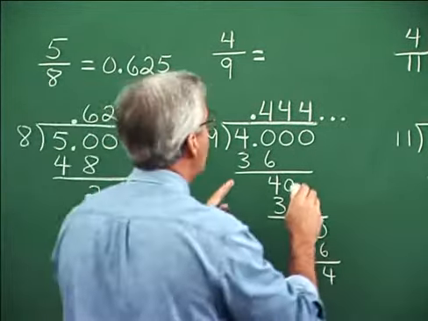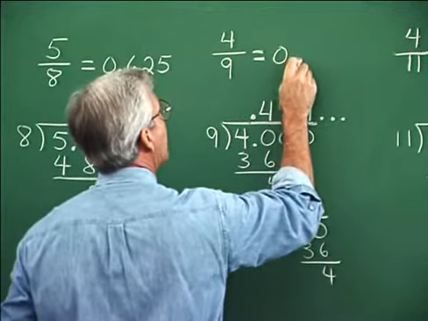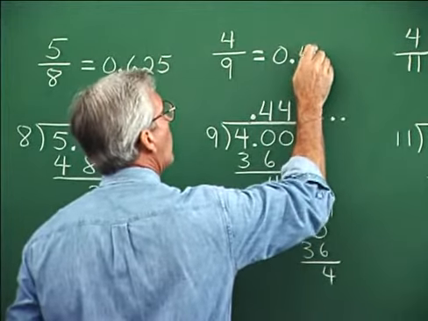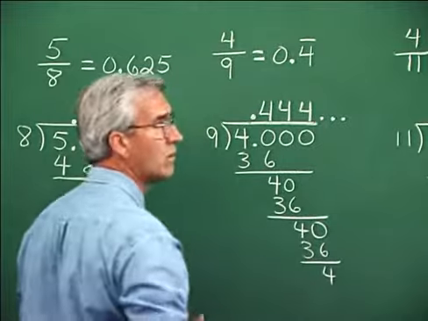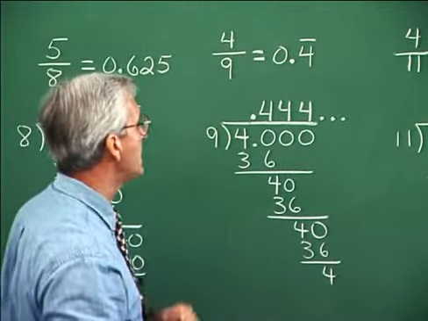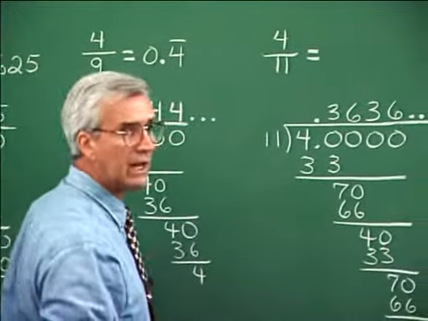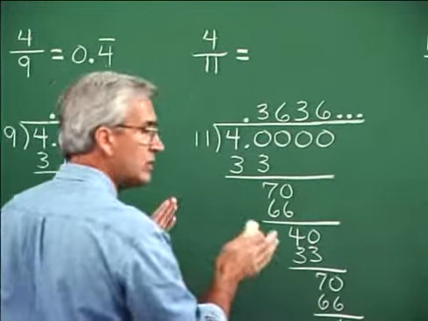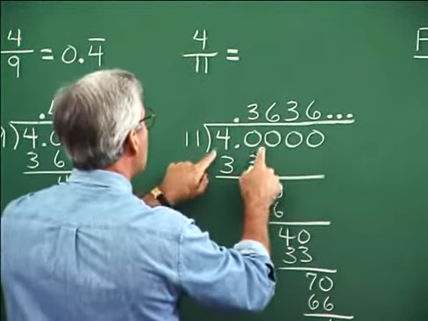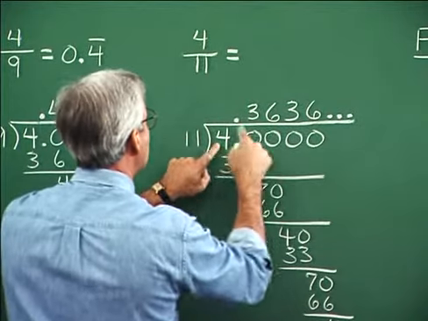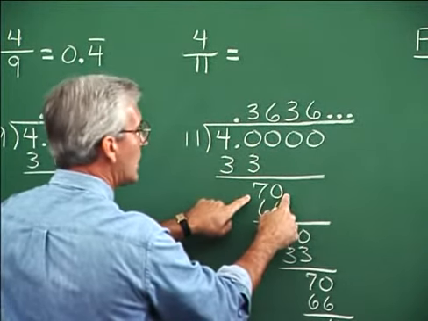And there is a clever way to indicate repeating decimals like this, and it's by using a bar over the digit or digits that repeat. Here the 4 is repeating, so I would write the bar over the 4, and that indicates a repeating decimal. Here we have 4 divided by 11, and again we'll get a repeating decimal, but this time 2 digits repeat. So it's 11 into 4.0000. 11 into 40 goes 3. 3 times 11, 33. Subtract, we get 7. Bring down the 0. 11 into 70 goes 6.